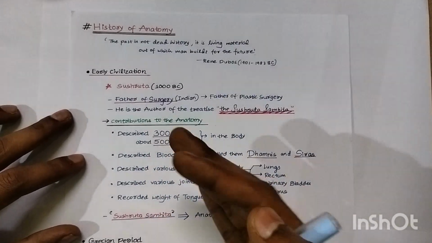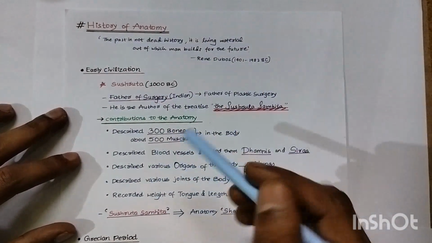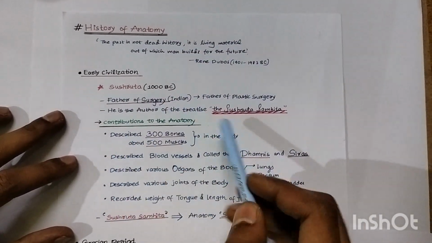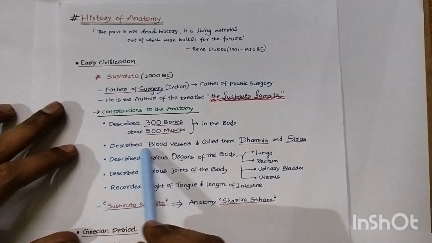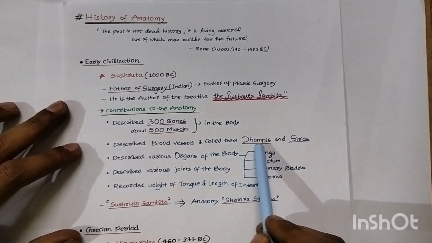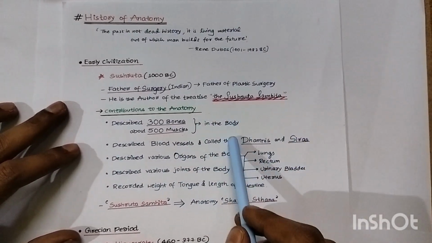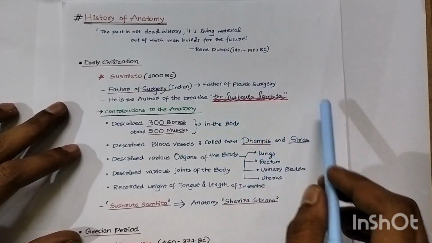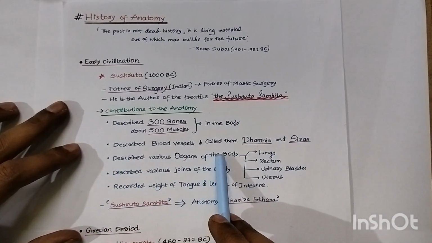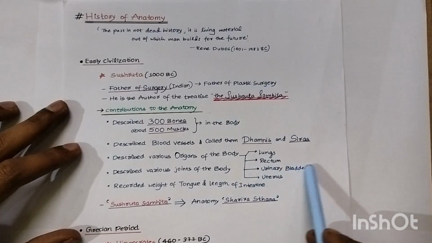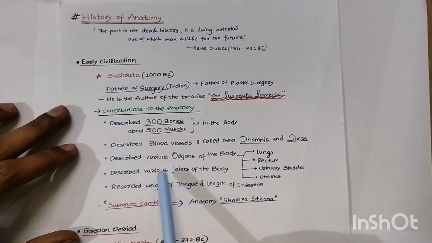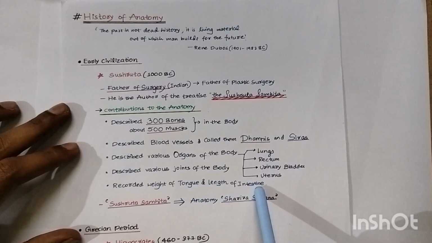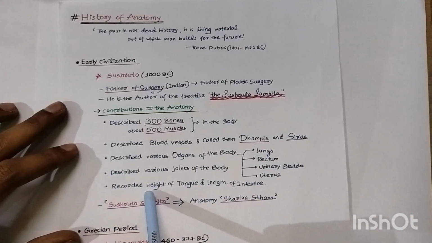See, some changes have been made, and some may be wrong. But he attempted to contribute to the subject, right? He described blood vessels and called them dhamanis and siras. Majority of his contributions are described in the Sushruta Samhita. He described various organs of the body like lungs, rectum, urinary bladder, uterus. He described various joints of the body. He recorded the weight of the tongue and the length of the intestine. In those days only he had recorded.